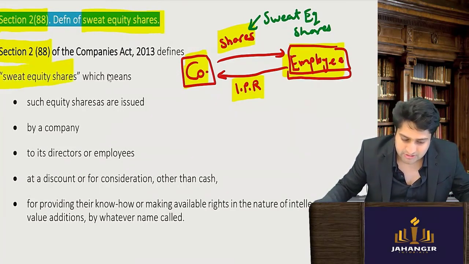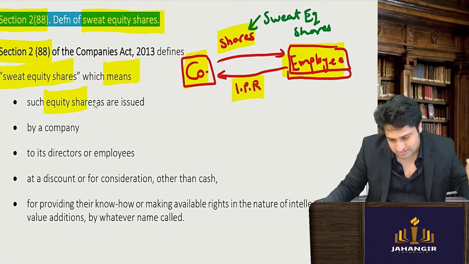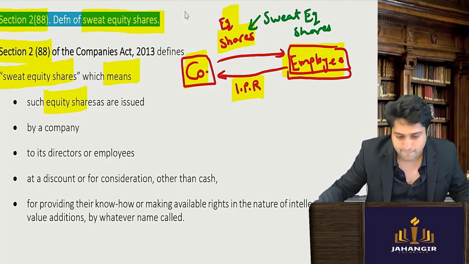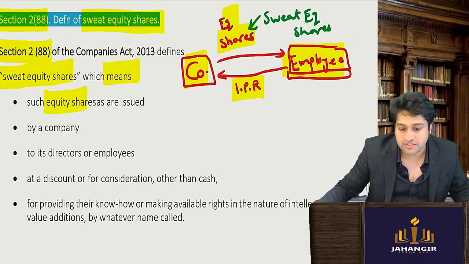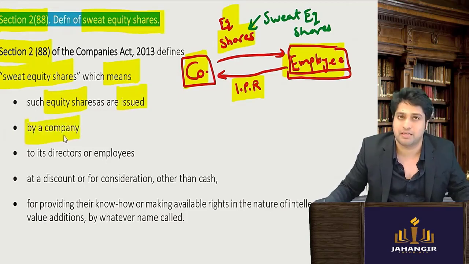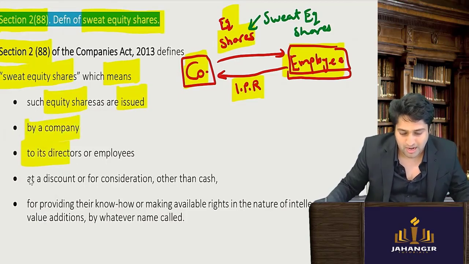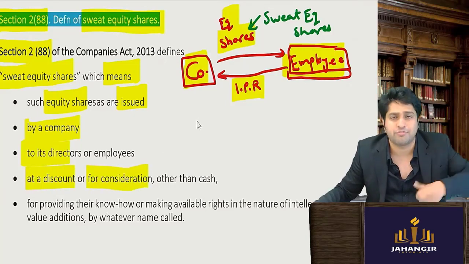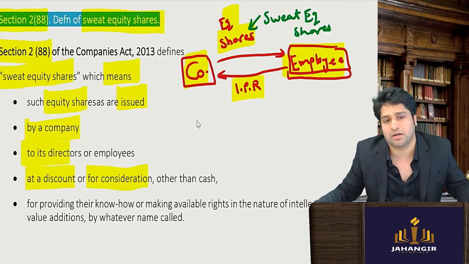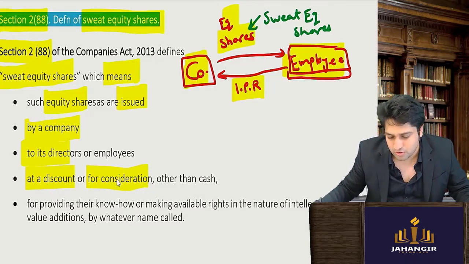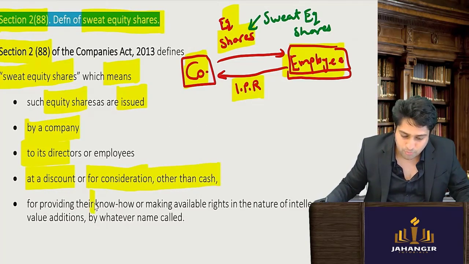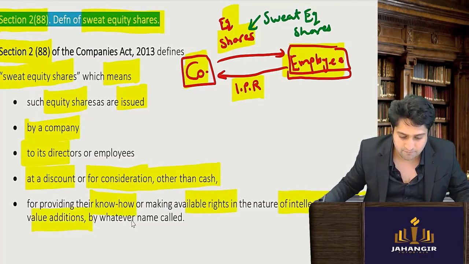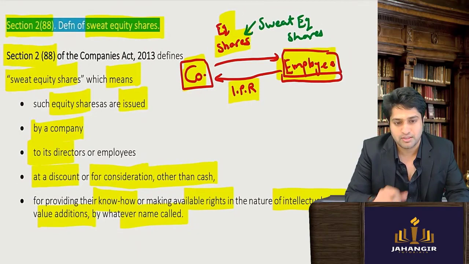Sweat equity shares means equity shares which are issued by the company to its employee at a discount or for consideration other than cash, for providing know-how, making available rights in the nature of intellectual property rights, value addition, whatever name called. Till here it is clear.